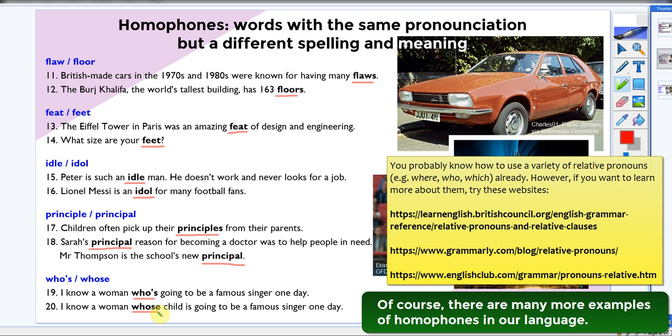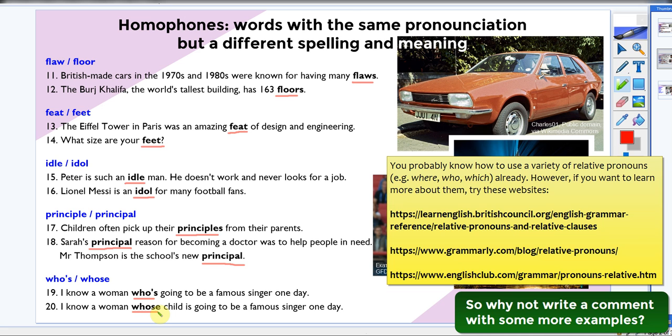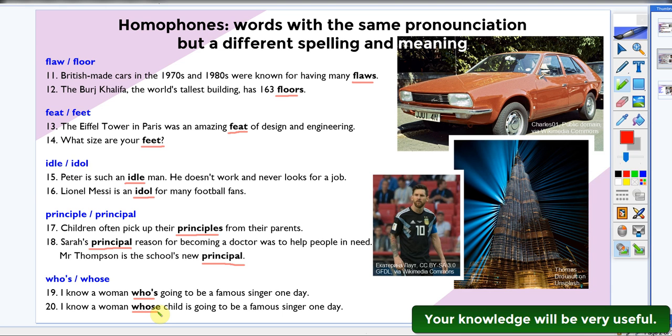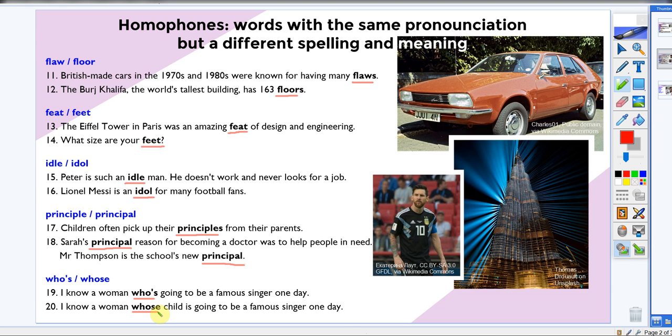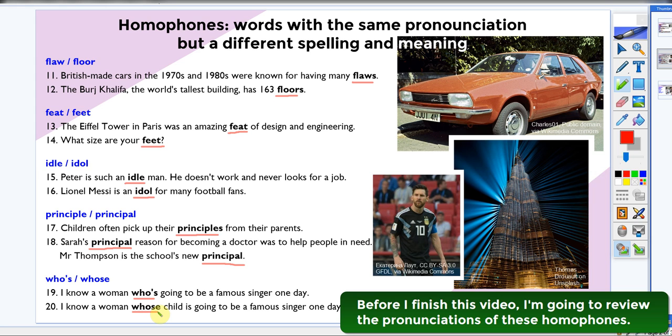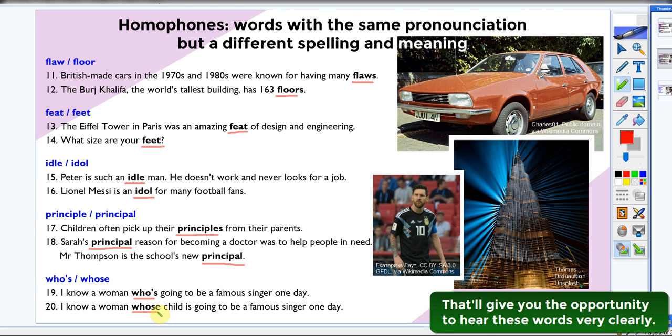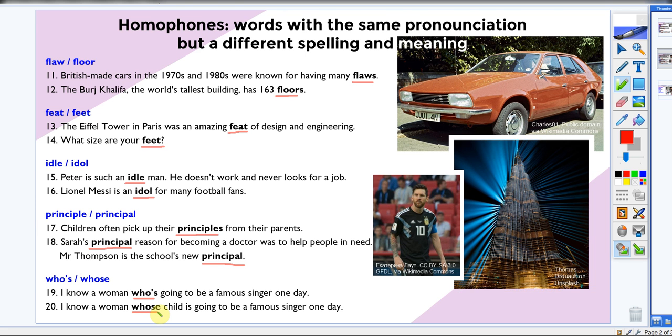Of course, there are many more examples of homophones in our language, so why not write a comment with some more examples? Your knowledge will be very useful. Before I finish this video, I'm going to review the pronunciations of these homophones. That will give you the opportunity to hear these words very clearly.